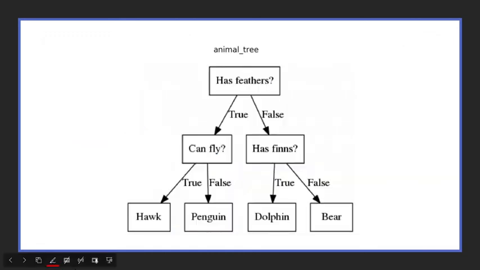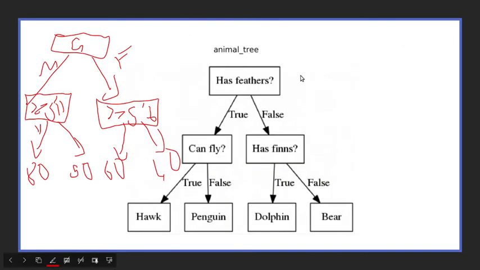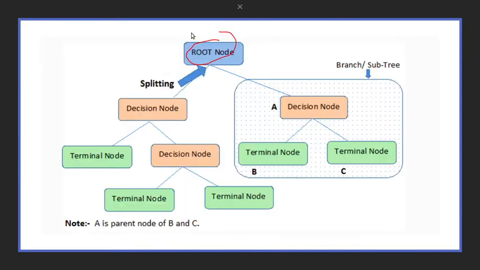In this case, the root node has feathers, and the second type of nodes are called decision nodes or internal nodes. Internal nodes are nodes that have an incoming link as well as an outgoing link. So this has an incoming link, also has an outgoing link. This has an incoming link, also has an outgoing link. And terminal nodes or leaf nodes are nodes which only have an incoming link but no outgoing links. So this terminal node has one incoming, no outgoing, one incoming, no outgoing. This is essentially how you construct a decision tree.